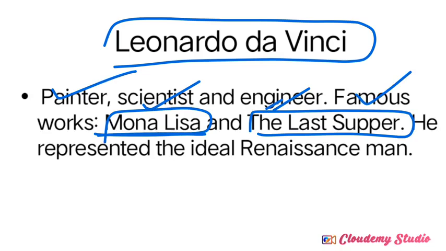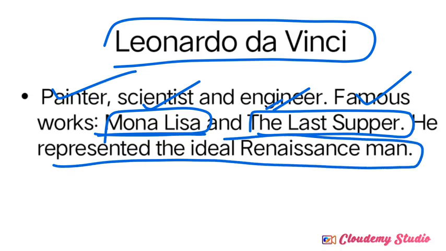Here also he has given preference to human emotions and human paintings. And he also represented the ideal Renaissance man. This is also an important thing: the human concept, giving importance to the human being or man, was highlighted under Renaissance painting.